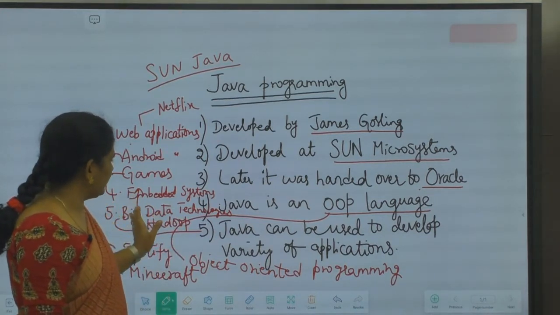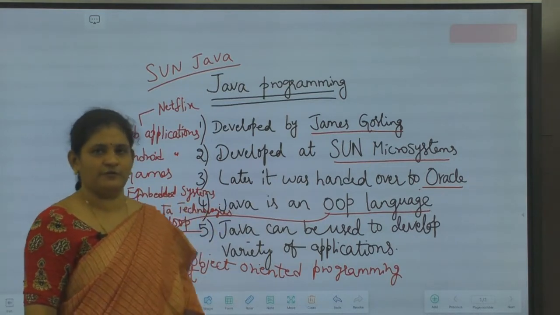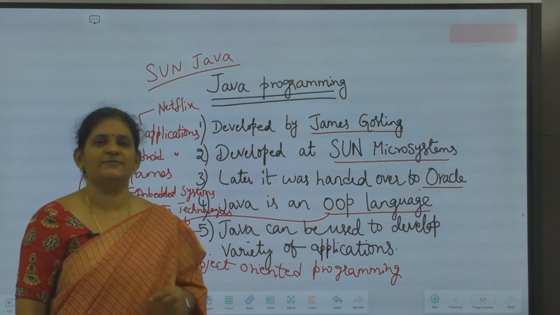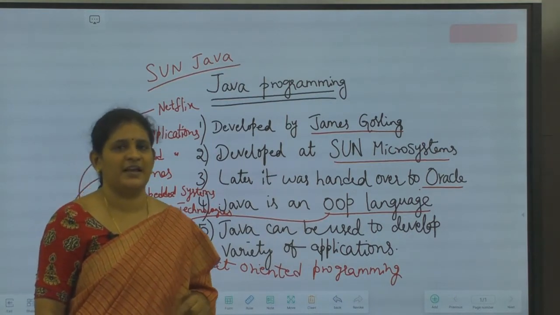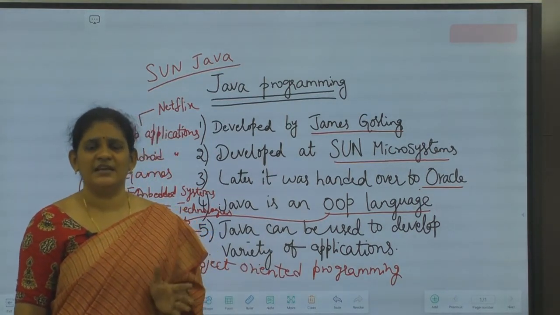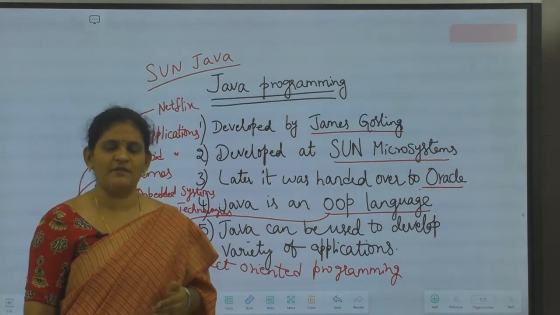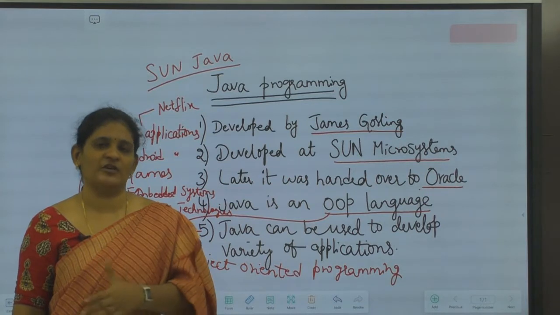So these are the very basic introductory parts of the Java programming language. Who developed the Java programming language? James Gosling developed the Java programming language at Sun Microsystems in the year 1991. Later it was acquired by a company called Oracle. Now we are calling Java Oracle Java but not Sun Java.